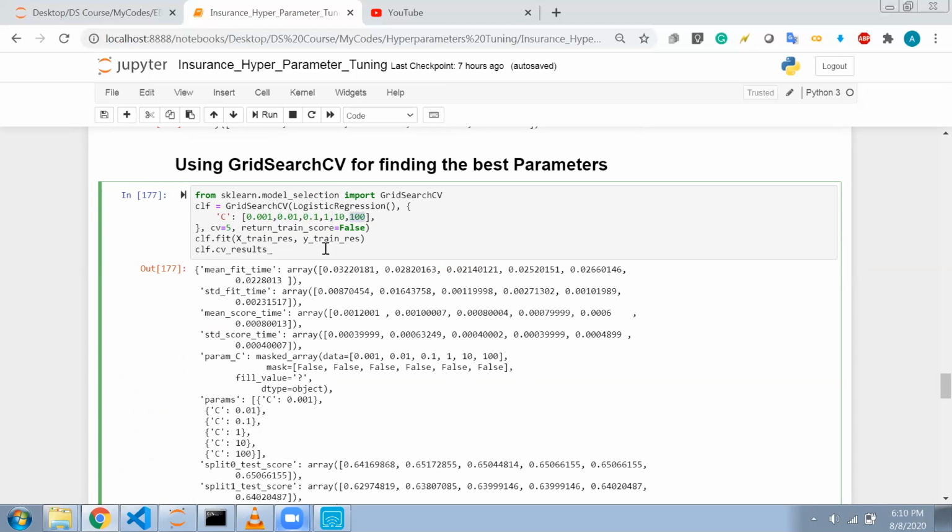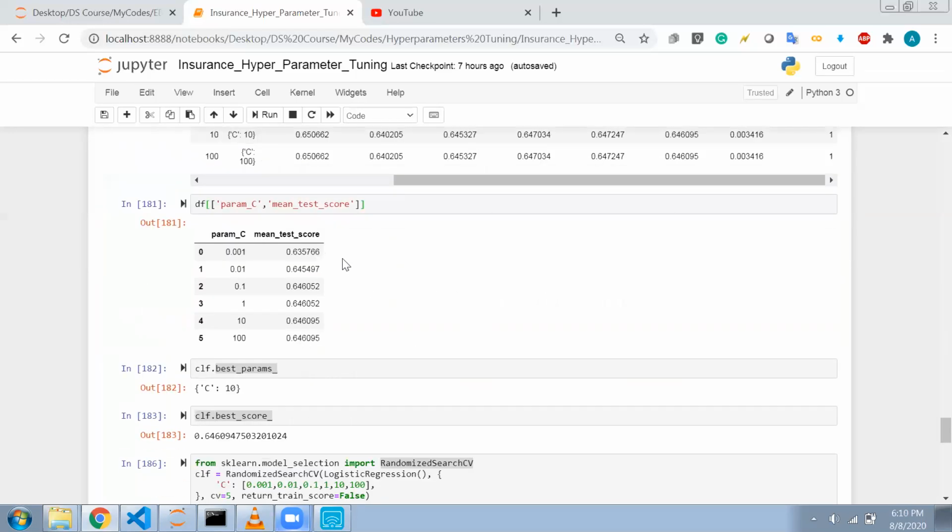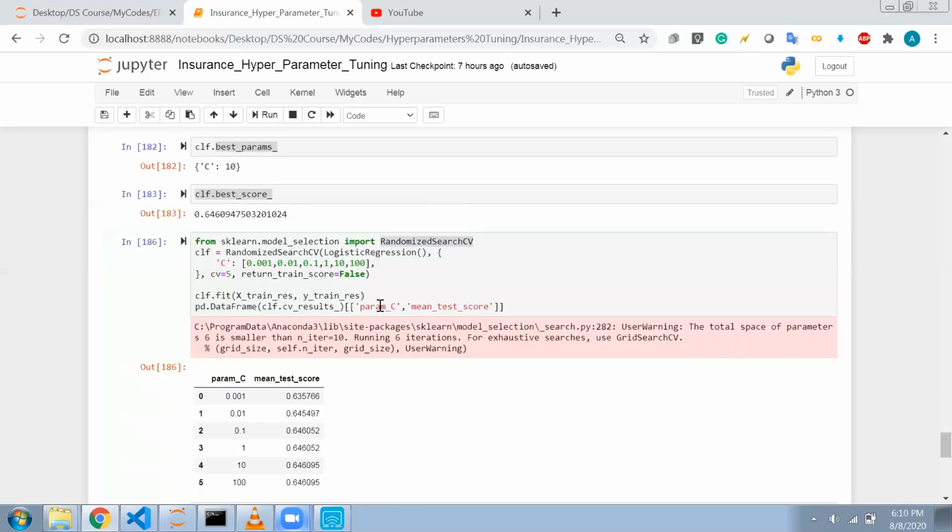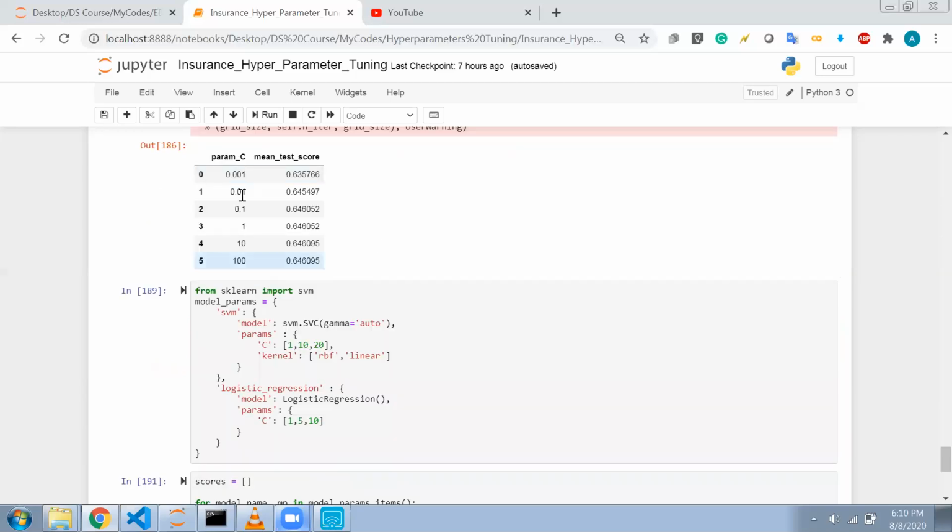So what randomized search CV will do, it will randomly choose some C value and train it, then randomly choose some other C value, then train it. So it is a little bit faster version of grid search CV. It will also give me the parameters and the test score. So by looking at this, I can choose the value of C that I want to use.